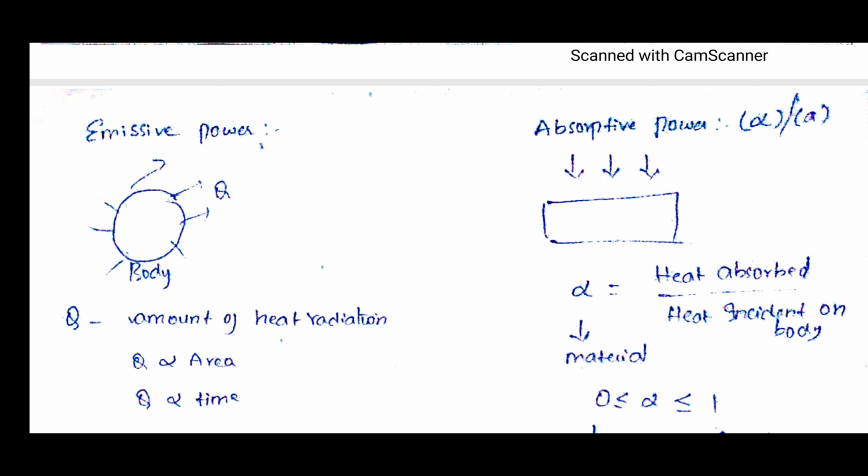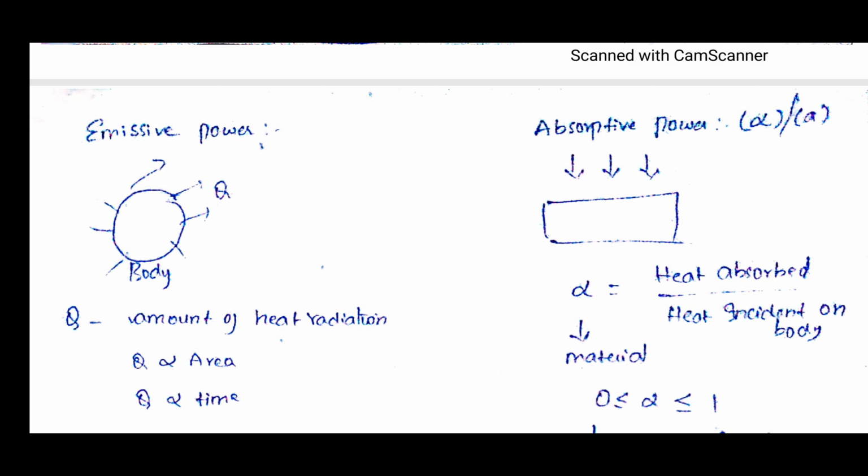If some incident radiation is falling on a material surface, it will absorb only a fraction of it. How can we write that? Alpha is equal to the heat absorbed by the body divided by the heat incident on the body. That is nothing but alpha.